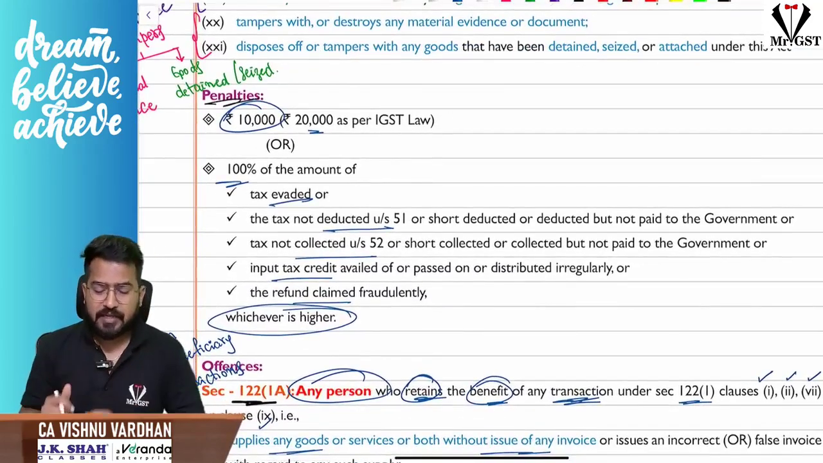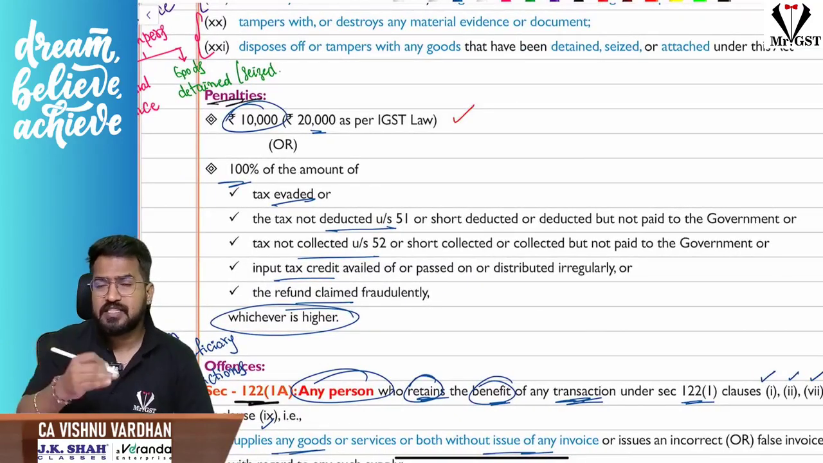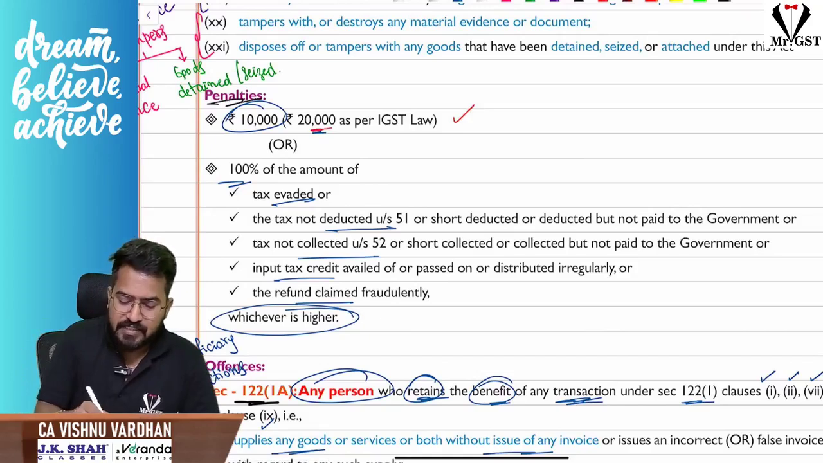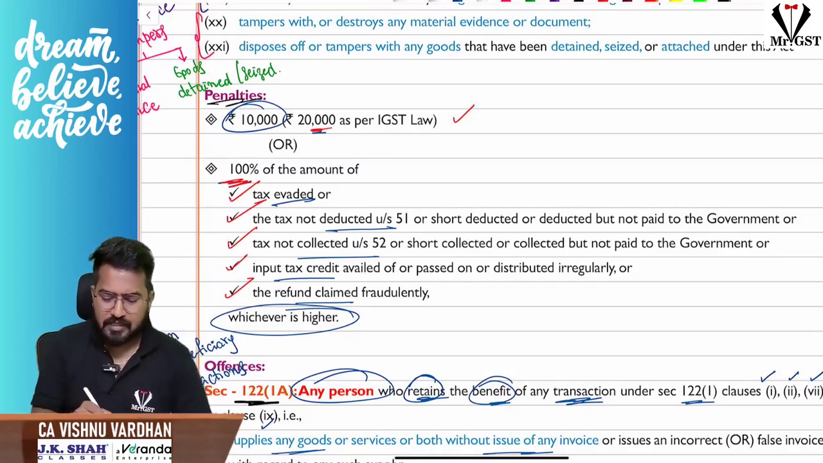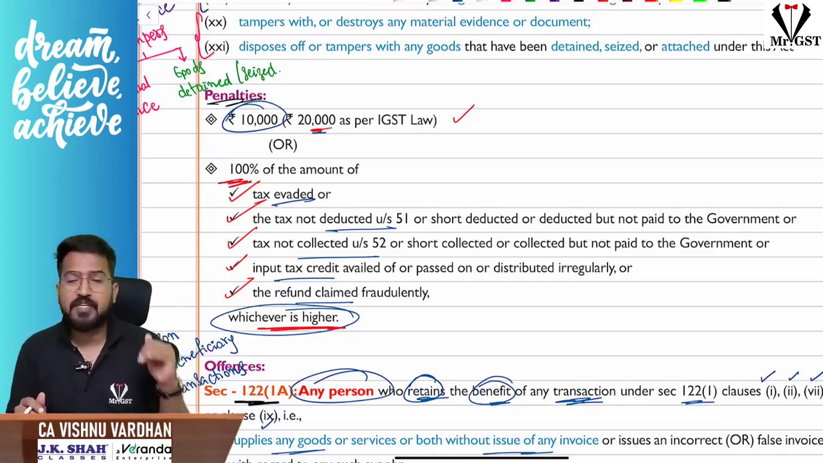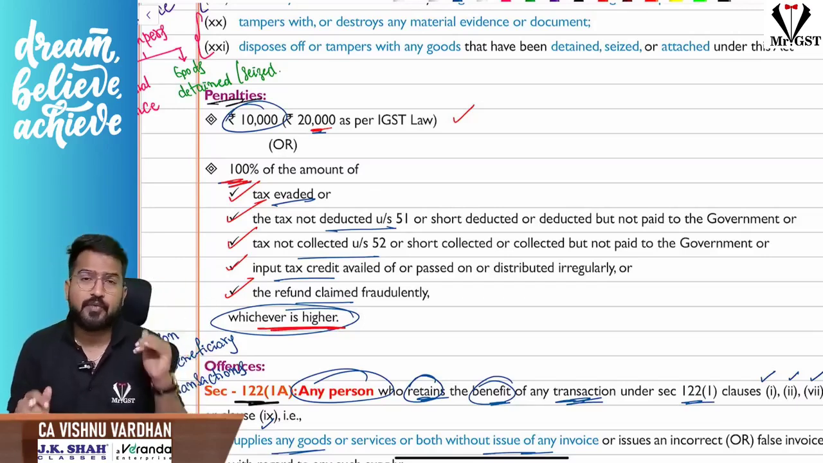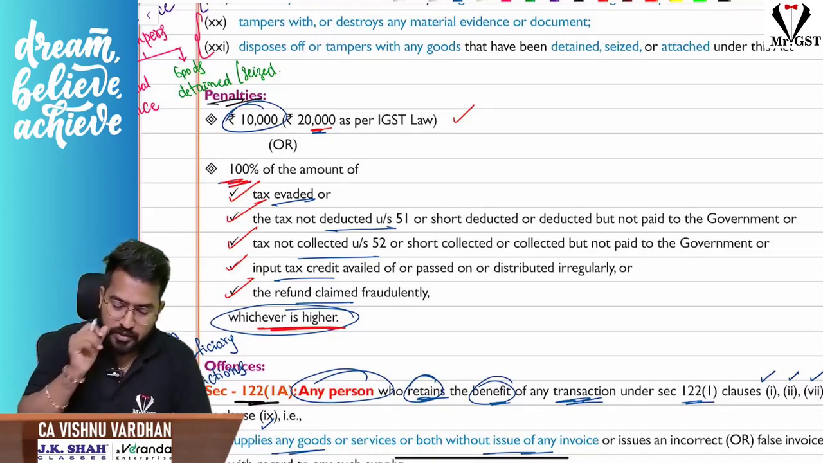Now, sir, the penalty under section 122 is 10,000 rupees. That is CGST 10,000, SGST 10,000. If it is IGST, 20,000, or 100% of the tax evaded, or tax not deducted or not collected, or ITC or refund claimed, whatever it is, whichever is higher. That is 20,000 or 100%, whichever is higher, that is the amount. So this is the concept.